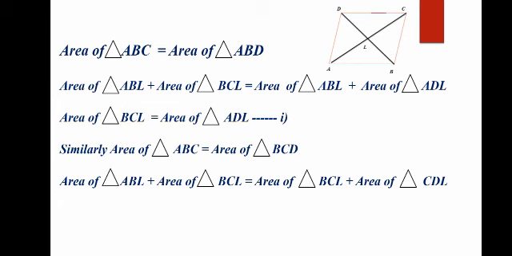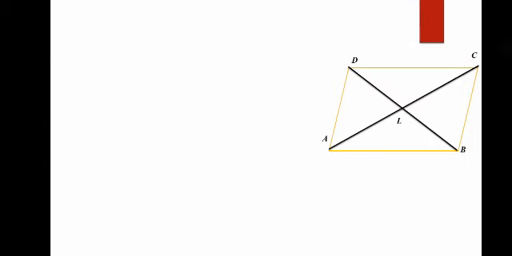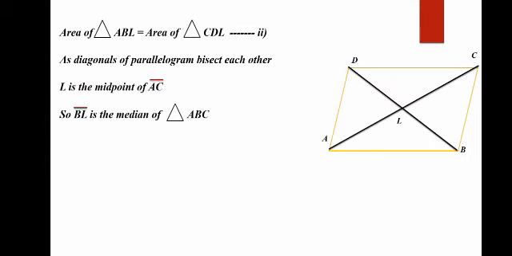Now consider triangle ABC and triangle BCD. Again we will do the same step: triangle ABC is the combination of triangle ABL and BCL, and triangle BCD is the combination of triangle BCL and triangle CDL. BCL will cancel with BCL, so the remaining term will be: area of triangle ABL is equal to area of triangle CDL. This is the second equation.